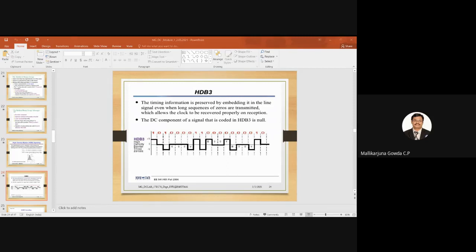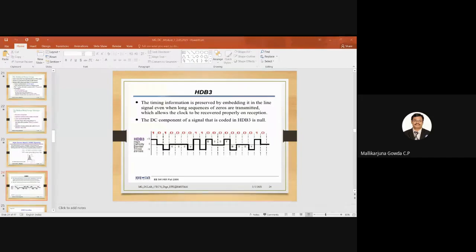As per bipolar, the first one I will represent by a positive pulse, right? Next 0, no pulse. Next one by a negative pulse. Is this clear? Then see, next how many zeros are there? 4 zeros are there. So these 4 zeros will be replaced by what? 000V. So 000 will be at the 0th level. Then V is equal to 1, right?